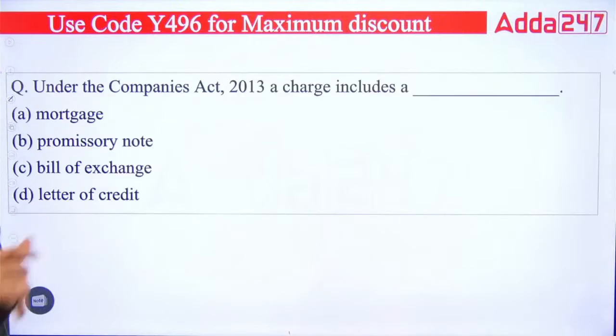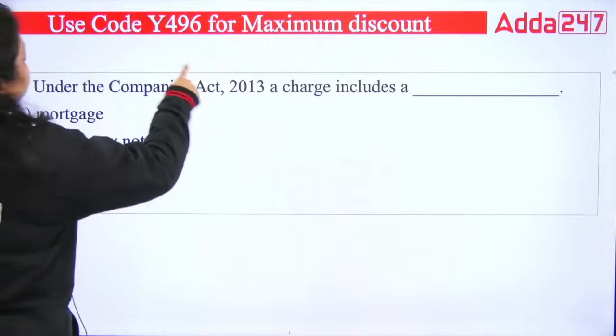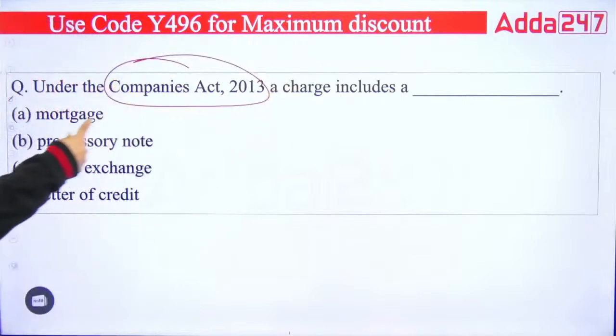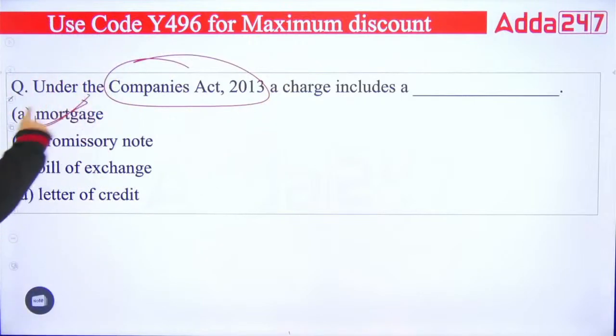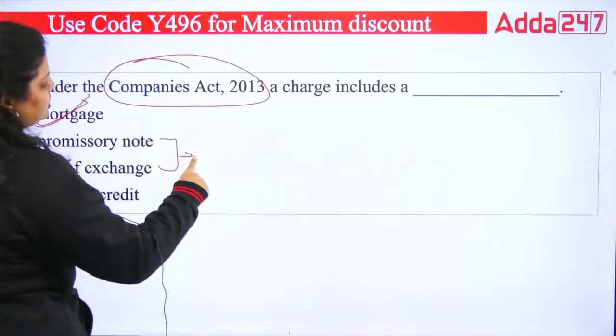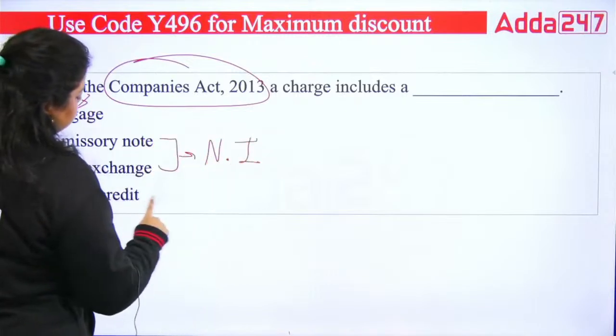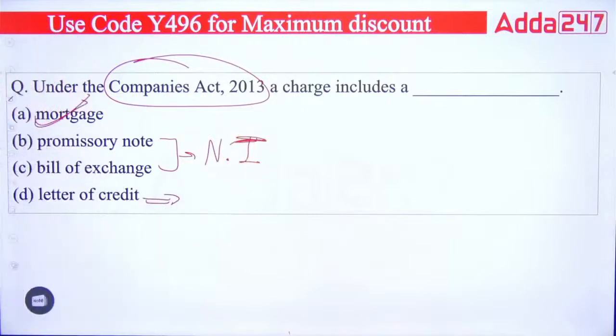Next question. Under the Companies Act 2013, a charge includes a dash. Mortgage, promissory note, bill of exchange, letter of credit. So under the Companies Act 2013, a charge includes a mortgage. Promissory note and bill of exchange, they are negotiable instruments. And the letter of credit is a secured mode of payment. So right answer we have is A, that's mortgage.